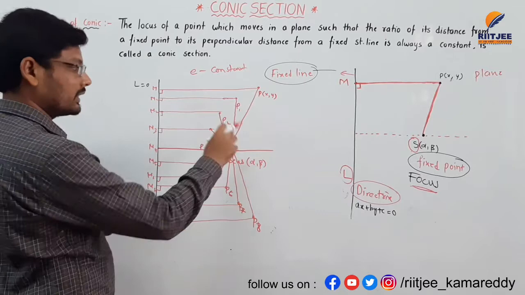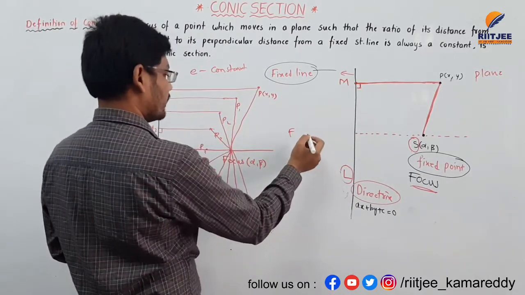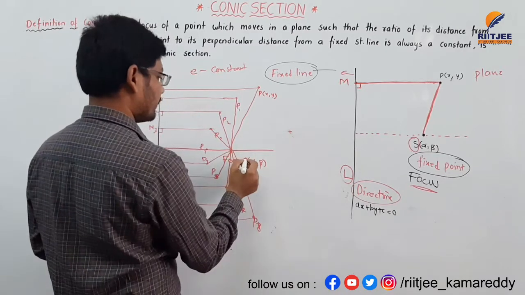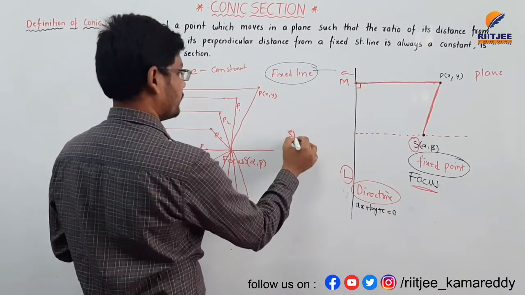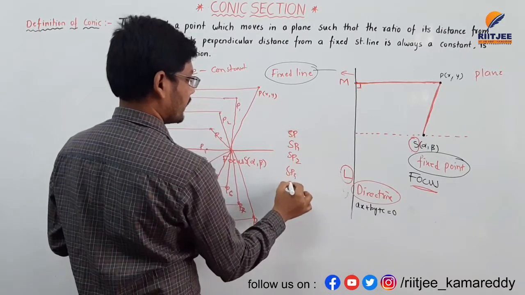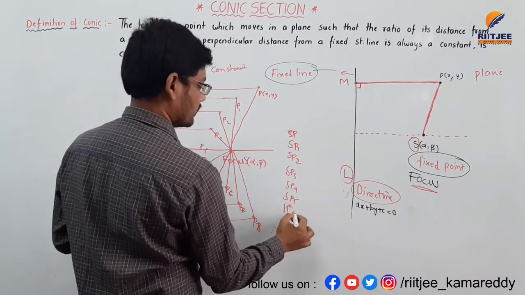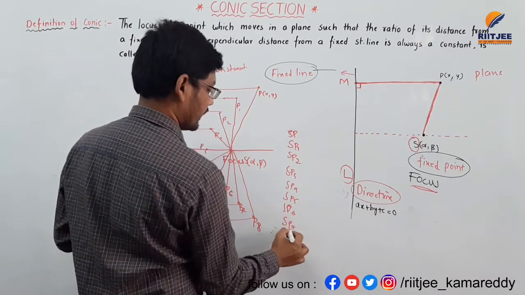For these eight points we have the focus distances, the focus being denoted by S: SP, SP1, SP2, SP3, SP4, SP5, SP6, SP7, SP8.